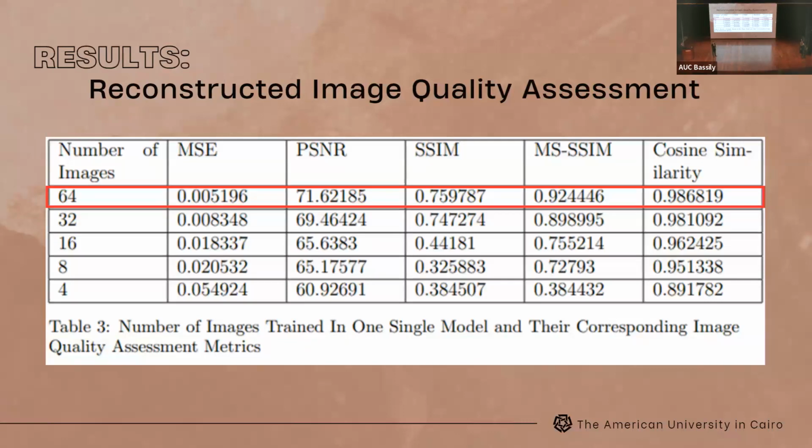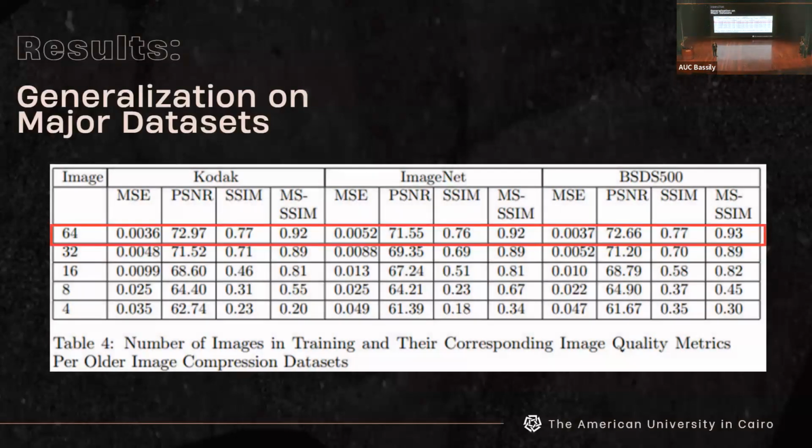And this is one of the most representative image data sets available online. But given that it's a novel approach, and given that it's a new data set, there wasn't much literature on it. So we have decided to take it one step further and use the older data sets that might not be representative of the internet, but are the de facto data sets in image compression. These data sets are the Kodak dataset, the ImageNet dataset, and the BSDS500 dataset.